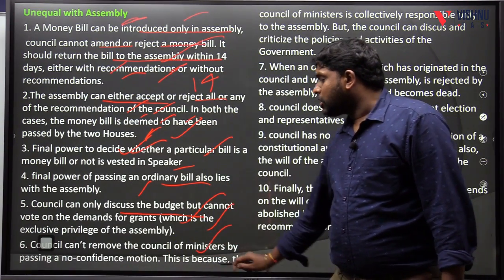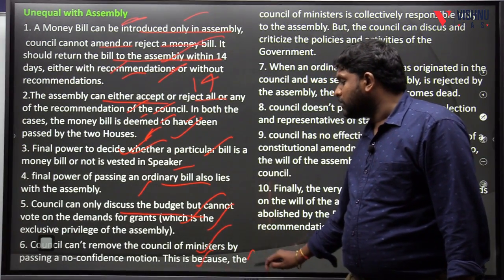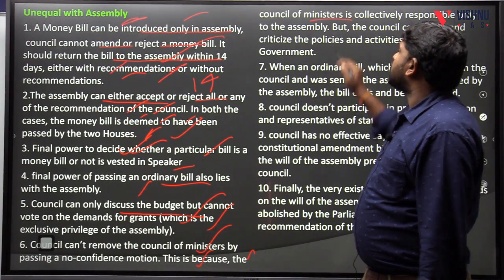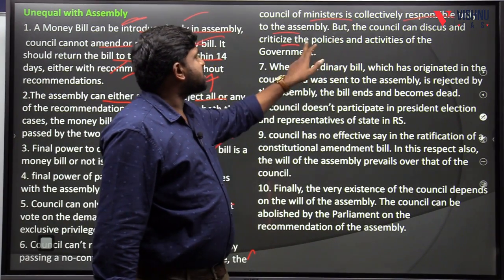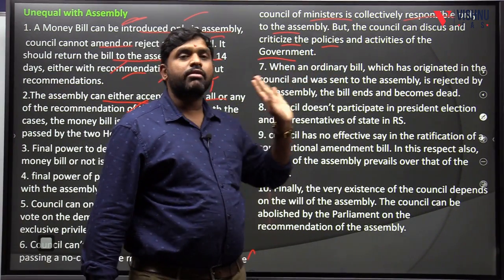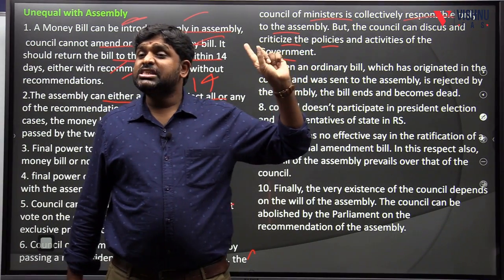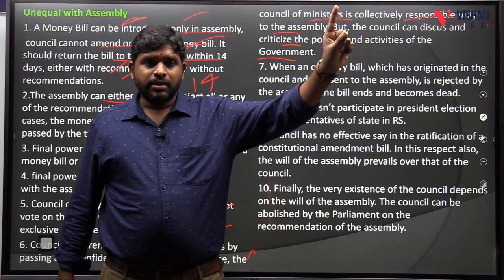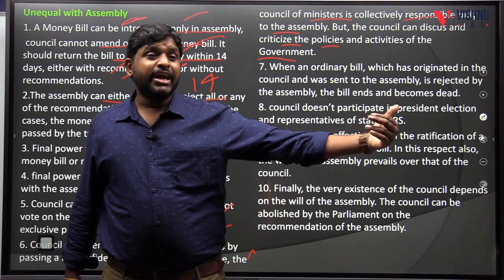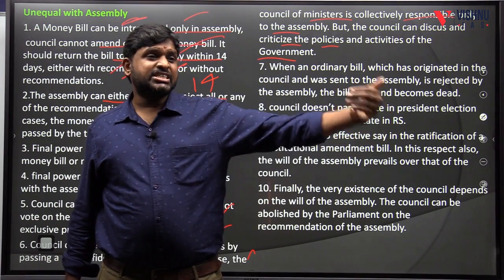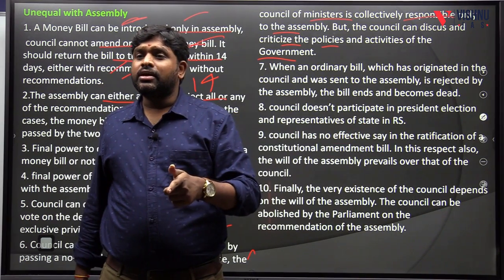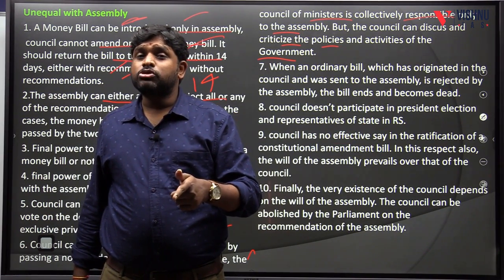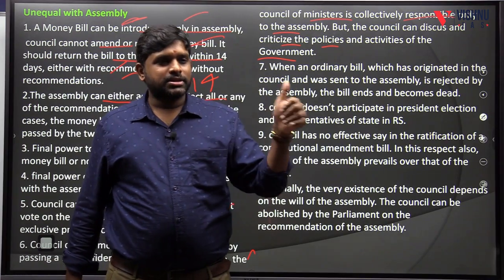Council can't remove the Council of Ministers by passing a no confidence motion. This is because the Council of Ministers is collectively responsible only to the Assembly, but the Council can discuss and criticize the policies and activities of the government. So Legislative Council is just a deliberative body, an extended accountability arm to the Legislative Assembly, but the voting, the accountability of the ministers and the Council of Ministers, to whom? Assembly.